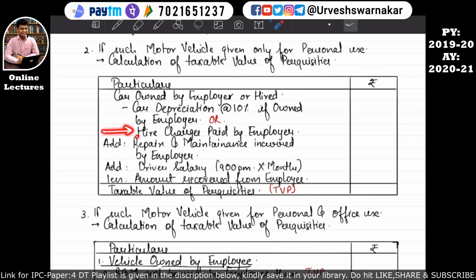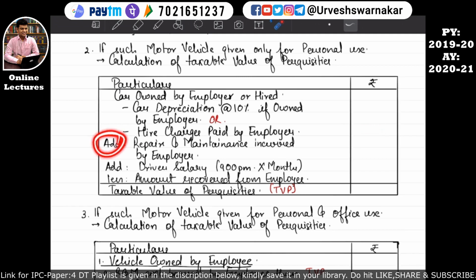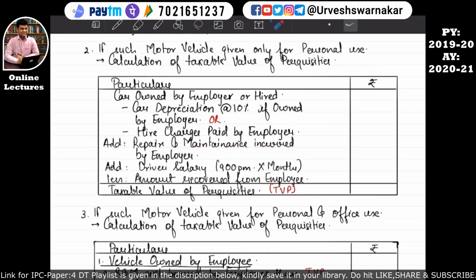Hire charges, that is the actual charges paid by the employer, will be considered over here, and further the repairs and maintenance expenses incurred by the employer will be considered over here. And if the driver facility is given, then we will add the driver salary, okay, if the driver is provided to the employee along with the car facility. And how will the value of the driver's salary be calculated? It will be calculated on the basis of 900 rupees per month, okay, into the number of months the car and the driver facility were given to the employee. I hope this is quite clear.